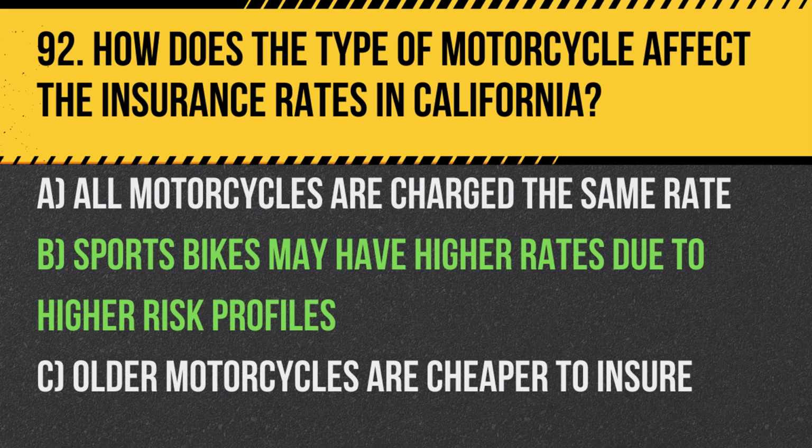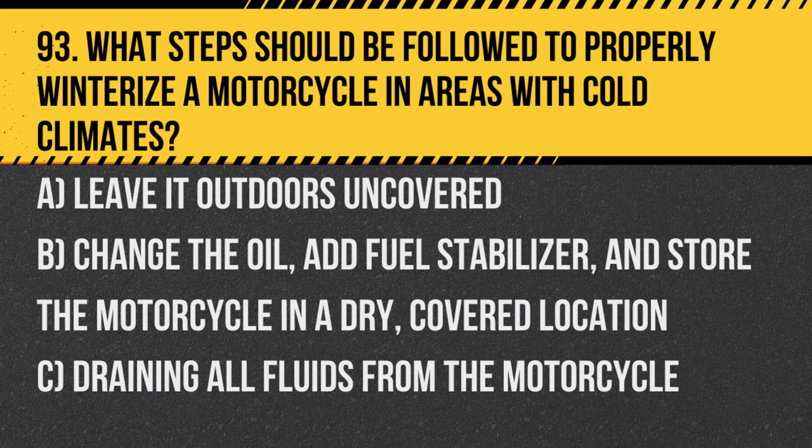increased accident risks. Question 93. What steps should be followed to properly winterize a motorcycle in areas with cold climates? A. Leave it outdoors uncovered. B. Change the oil, add fuel stabilizer, and store the motorcycle in a dry, covered location. C. Draining all fluids from the motorcycle. Answer. B. Change the oil, add fuel stabilizer, and store the motorcycle in a dry, covered location to protect it from the elements and maintain its condition during off-season storage.